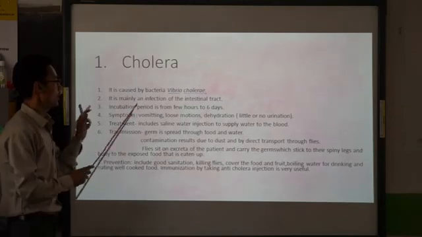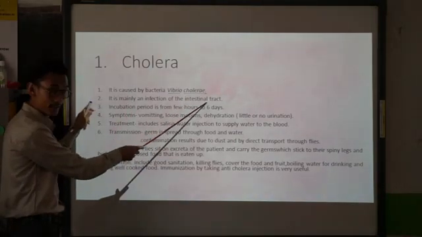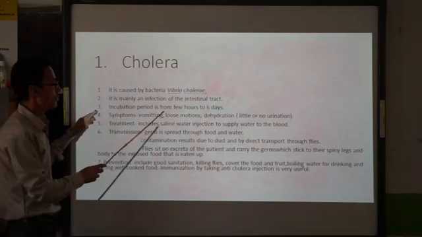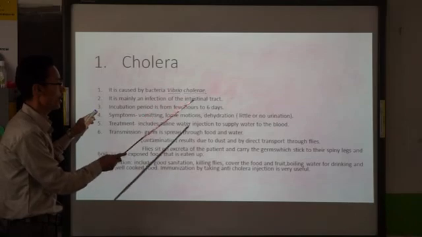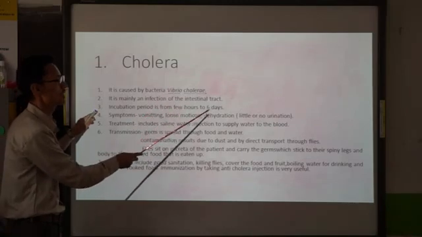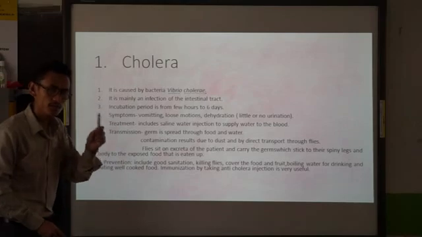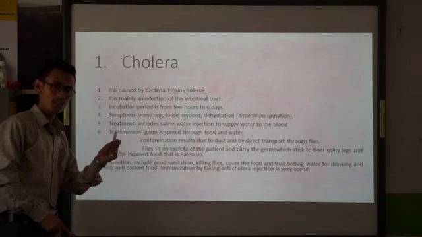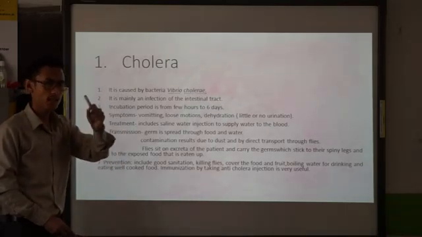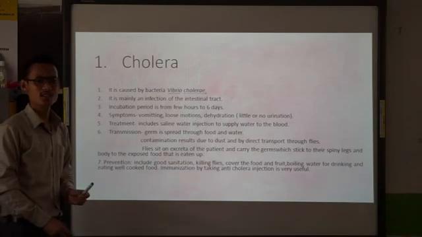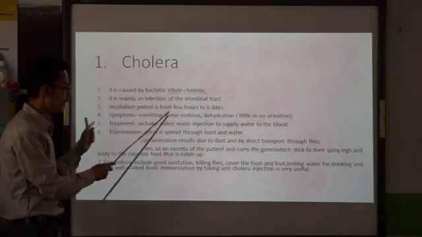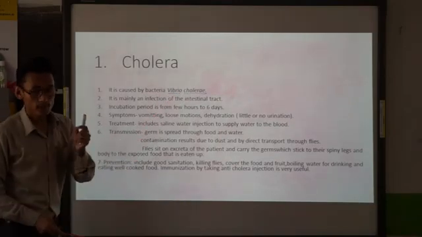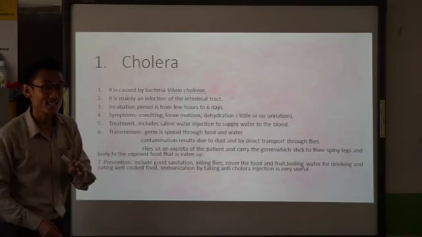Site of infection: it will infect the intestinal tract. Clear? Number 3, the incubation period. The incubation period of Vibrio is from a few hours to 6 days. That means the time between the entry of germs into our body and the appearance of the first symptoms of the disease is called the incubation period. So the incubation period for the bacteria Vibrio cholerae lasts from a few hours to 6 days.